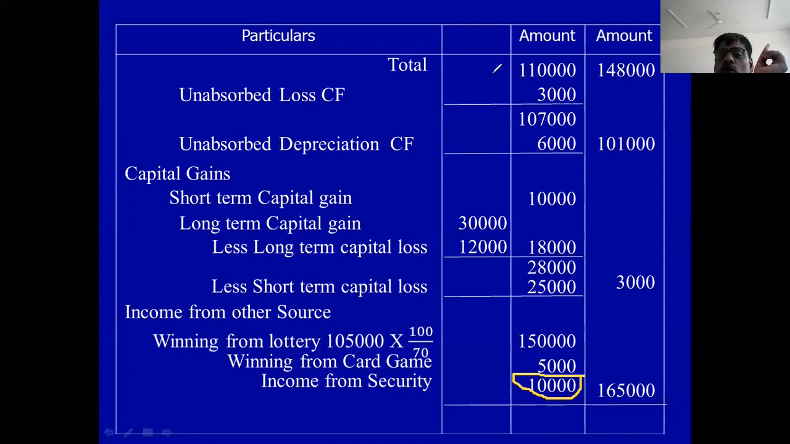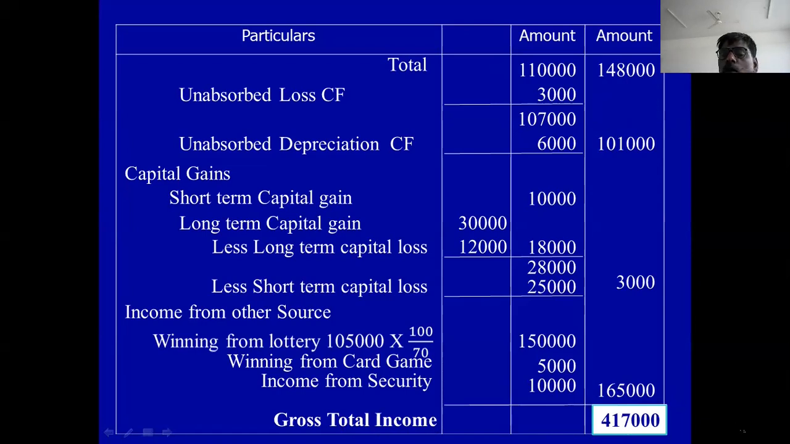So if you take the total, your total is 4,17,000. In the book, answer is 4,12,000 because of this last adjustment. So gross total income is 4,17,000. Remember this.